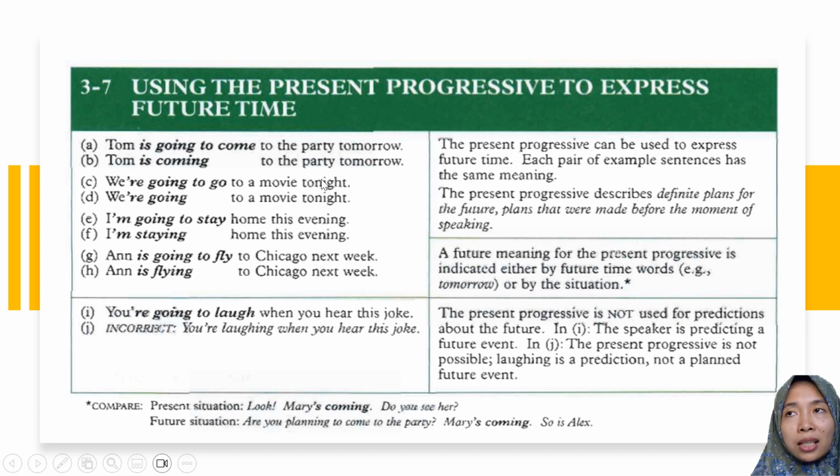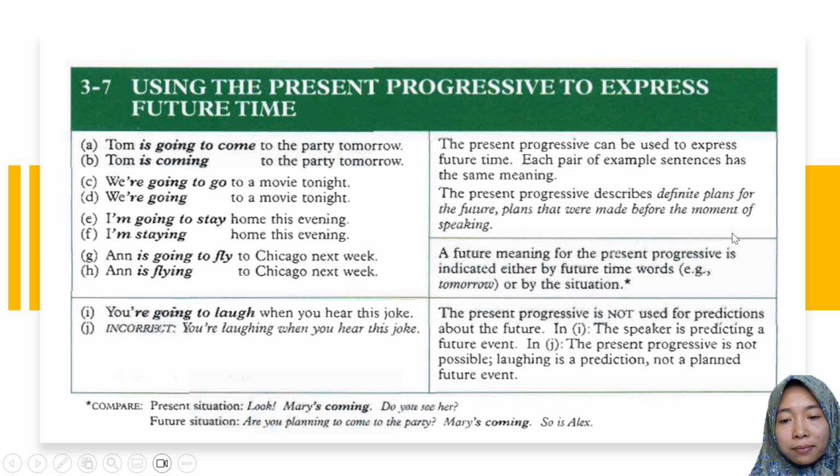So present progressive can also express the same as be going to: an activity in the future that needs a plan before. And then see, we're going to go to a movie tonight, we're going to a movie tonight. I'm going to stay home this evening is the same as I'm staying home this evening. And is going to fly to Chicago next week and is flying to Chicago next week. The first and the second sentence in each group of examples are the same in terms of meaning. Between be going to and present continuous in this case are the same.